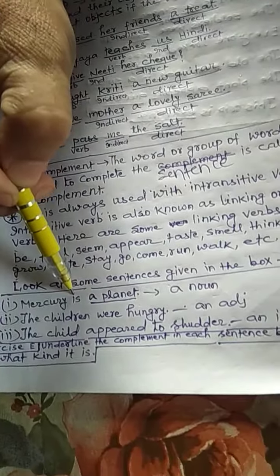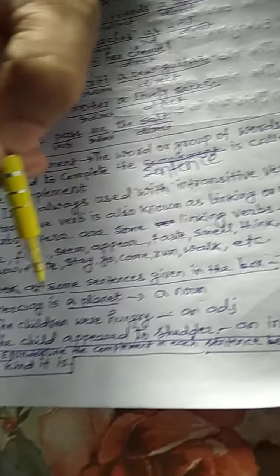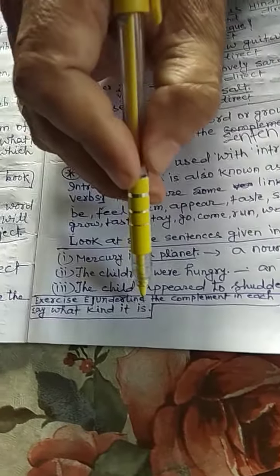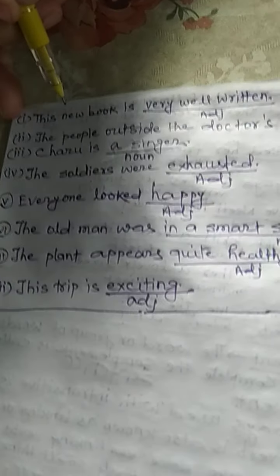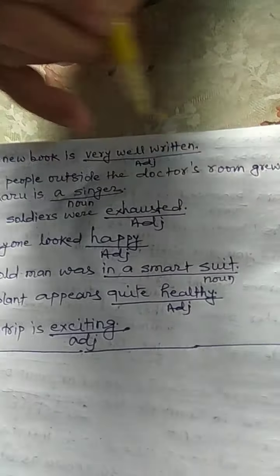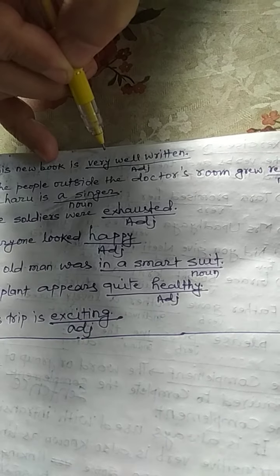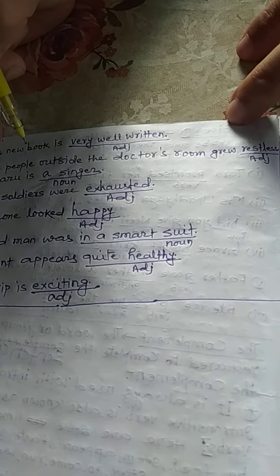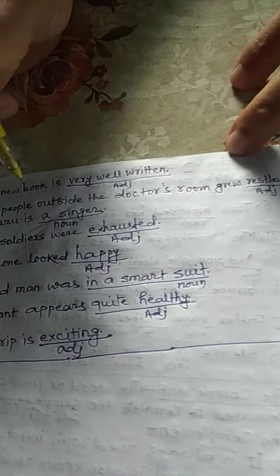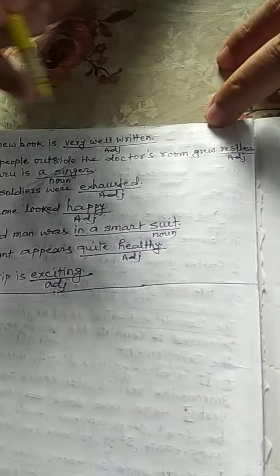Mercury is a planet. A planet is a noun. In the same way, two more examples have been given. Now, the last one is the question exercise E. So let us see. This new book is very well written. This very well written is complement in the form of adjective. The people outside the doctor's room grew restless. In this sentence, restless is the complement in the form of adjective.